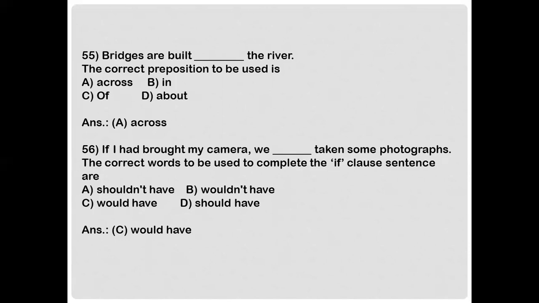Across. Next, if I had bought my camera, we dash taken some photographs. The correct words to be used to complete the if clause sentence are A. Shouldn't have, B. Wouldn't have, C. Would have, or D. Should have. And the correct answer is option C.